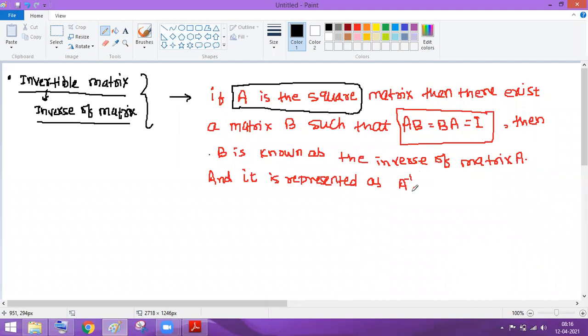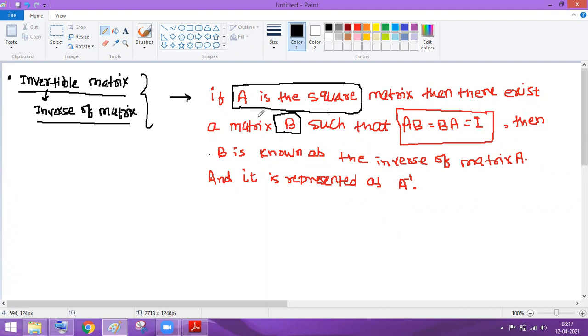Means you can say that here B equals A inverse, because B is called the inverse of A, and B should also be a square matrix of the same order, and also B should be unique. We'll prove this later in theorem 4 or 5, that the value of B should be unique, meaning for a particular matrix there will be only one inverse. Two inverses for one matrix are never possible. We will solve these, so I have not added the word unique here yet; we will see that in a while.